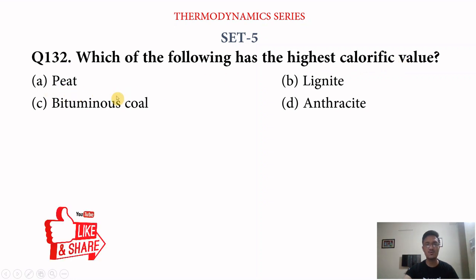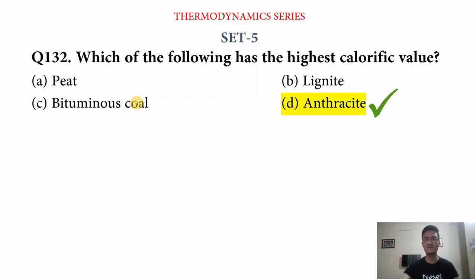Next, which of the following has the highest calorific value? We have peat coal, lignite coal, bituminous coal, and anthracite coal. So we have to find out which of the following has the highest calorific value. The answer is anthracite coal, which has the highest calorific value among them.